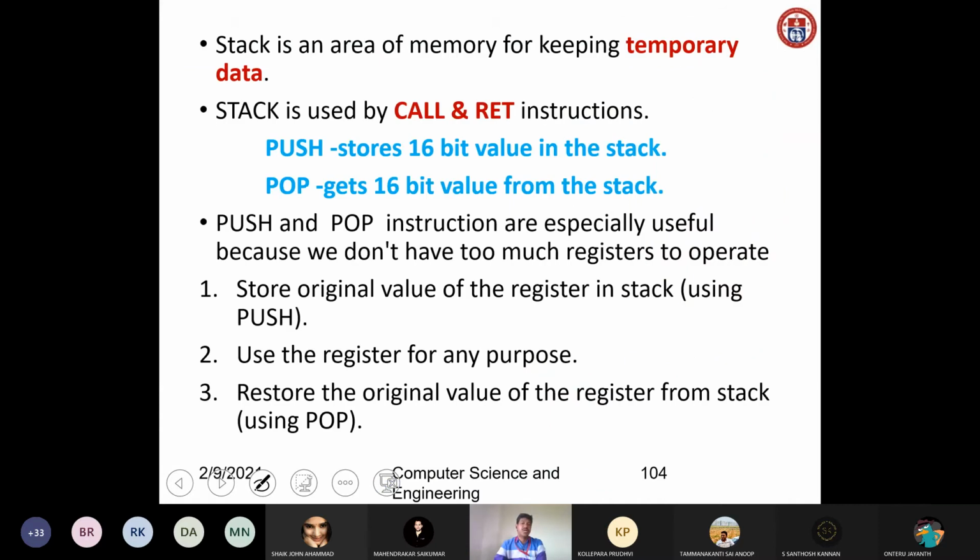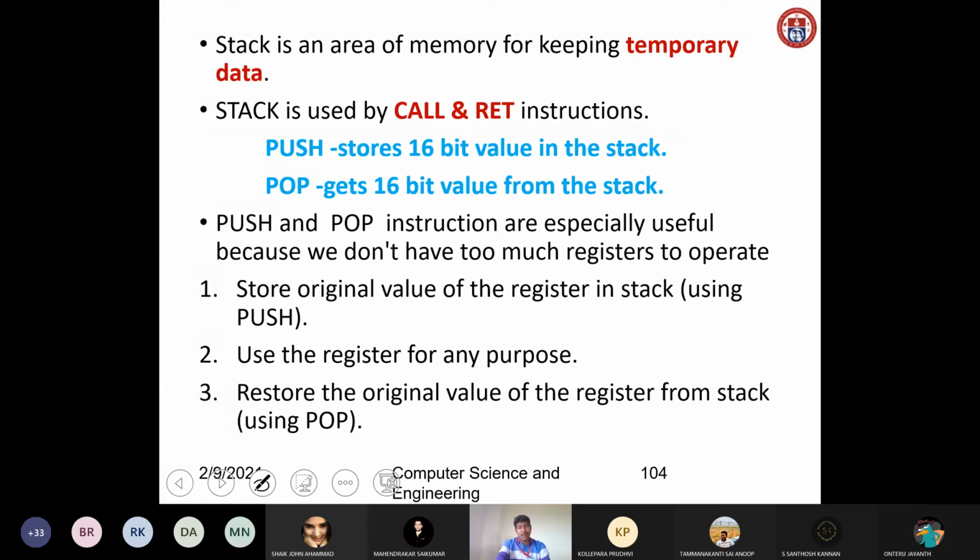So what is the purpose of a stack? It is an area of memory for keeping temporary data. Mainly to store data temporarily, we can use the stack. The stack is used by two instructions: one is the CALL instruction and the other is RET, that is the return instruction. So the stack is used by call and return instructions. We have two operations possible in a stack: one is the push operation and the other is the pop operation.